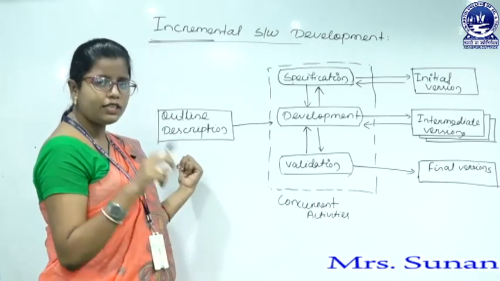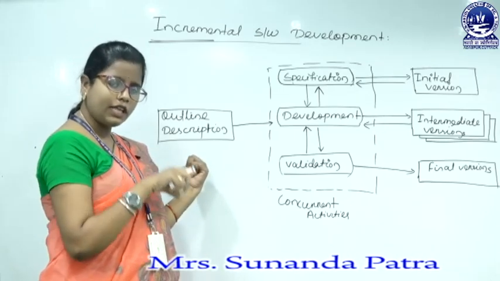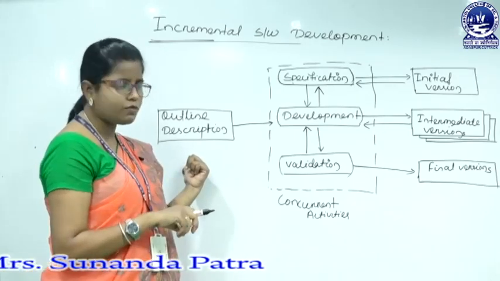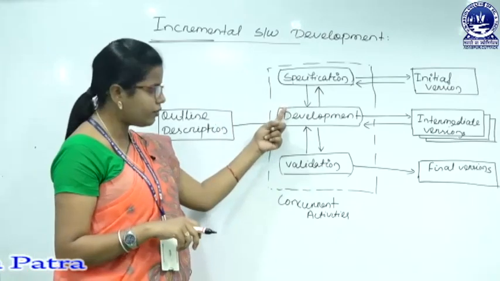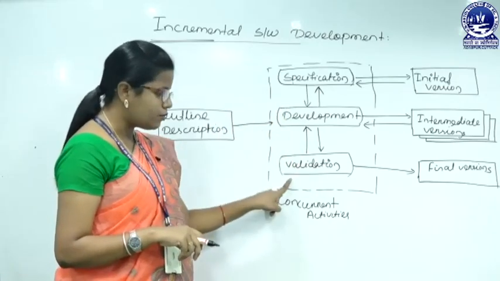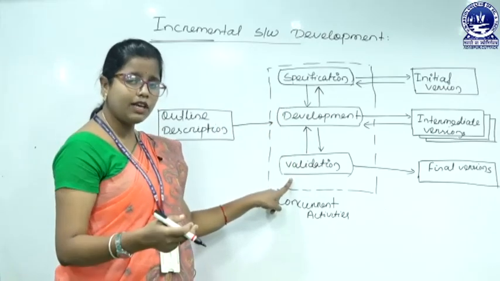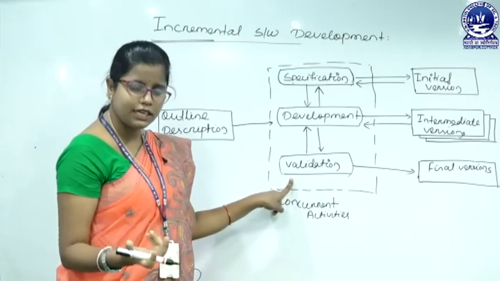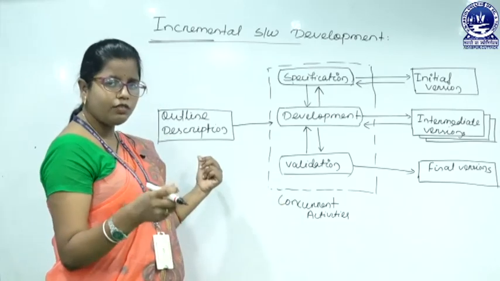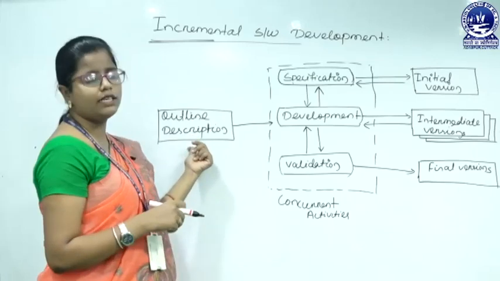Here we take the second priority, and for that functionality, for that service, we go through the specification phase, the development phase, and the validation phase. Then we get the second increment, that is the second version. After that we go again to the outline description.